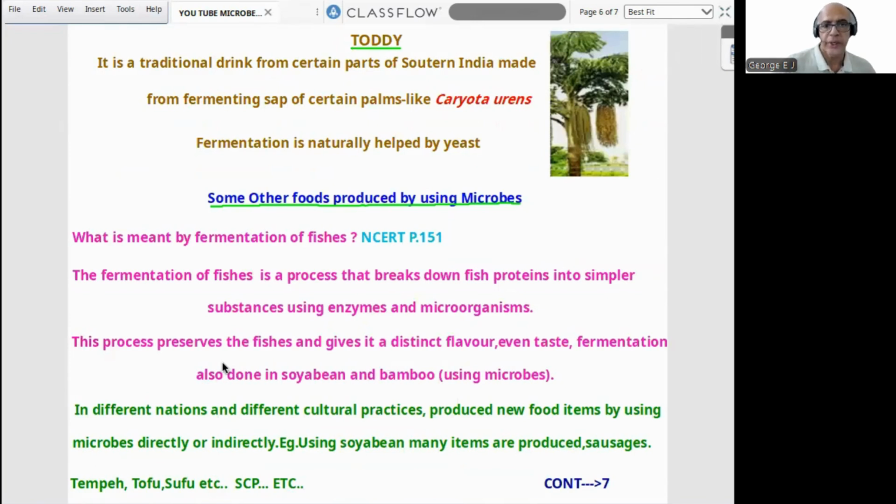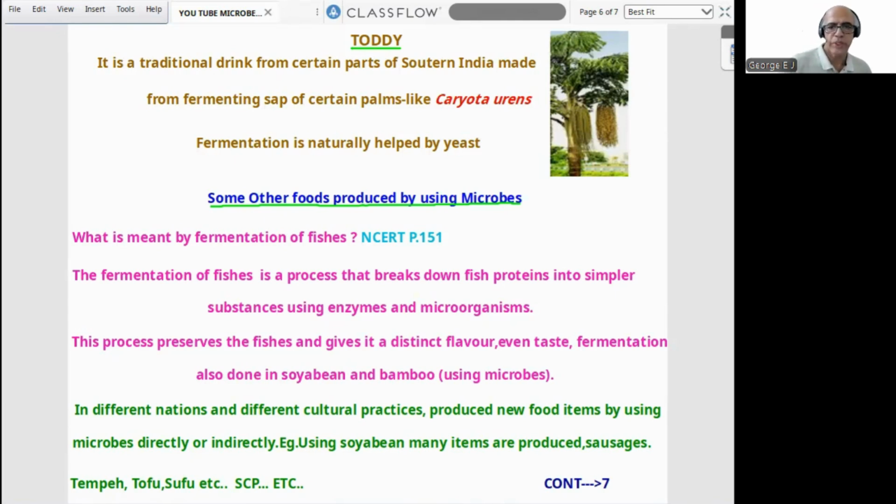It is a traditional drink from certain parts of southern India, made from the fermenting sap of certain palms like Caryota urens. That is a question, I have shown the diagram there. Caryota urens, it is a palm. Fermentation is naturally helped by yeast. So natural fermentation will take place with the help of yeast.